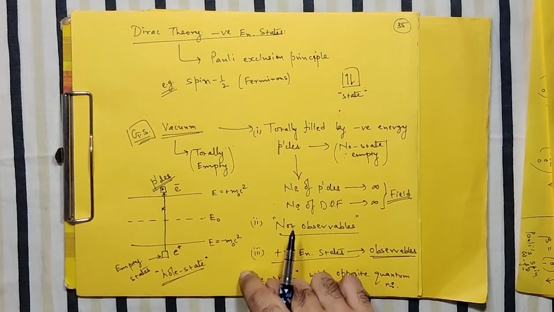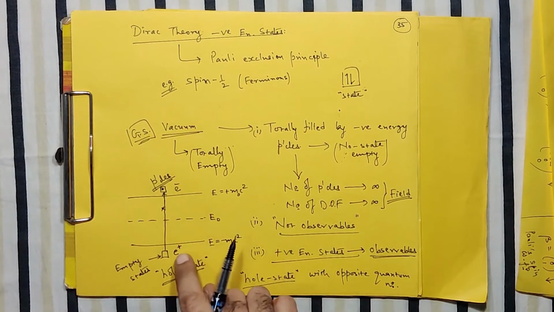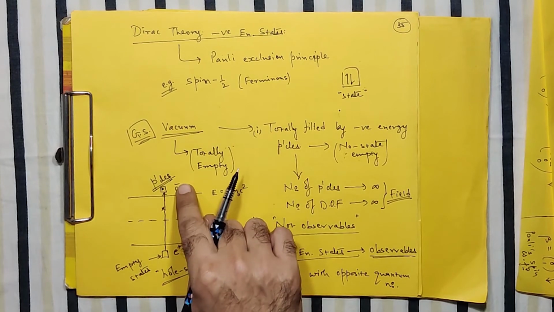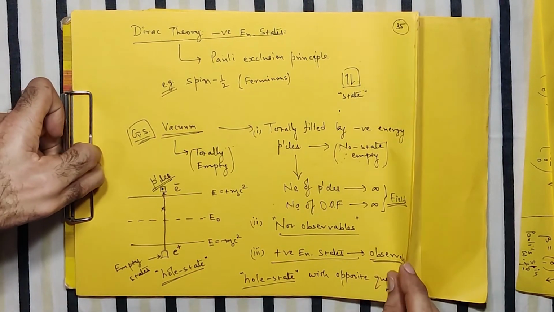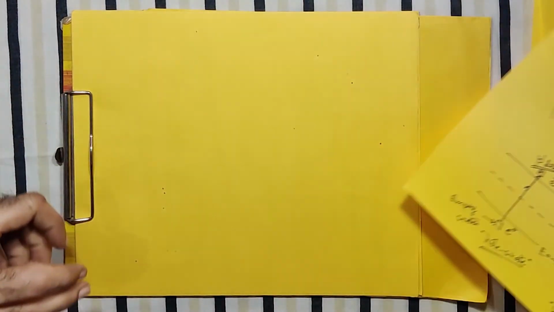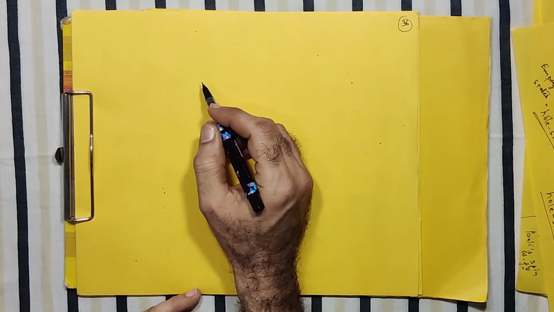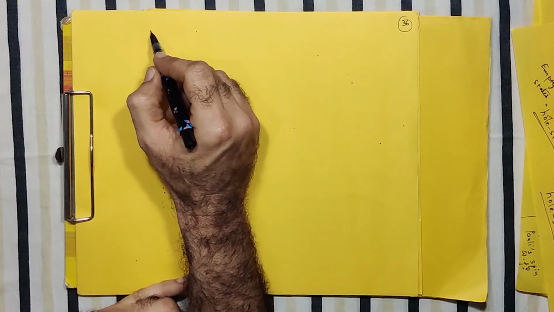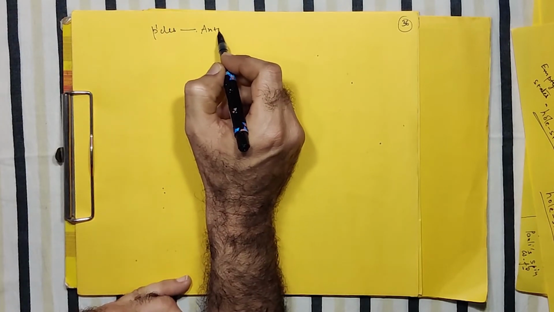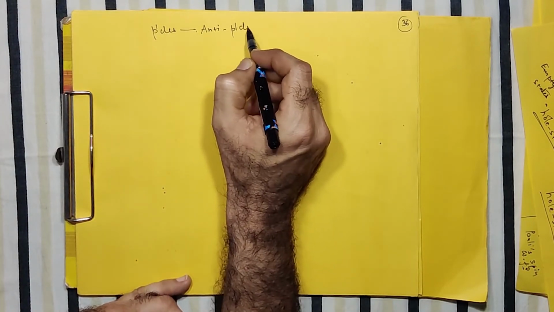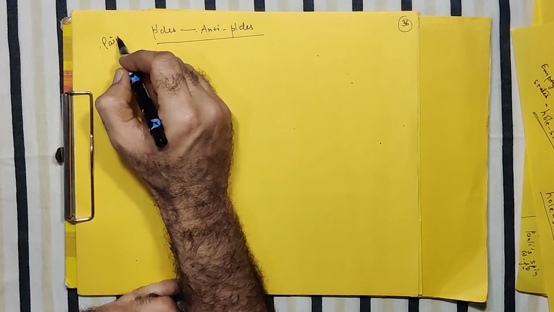So the hole state can be identified as the antiparticle of this observable particle. So Dirac's idea in a way provides, in a very automatic way, the production of particles and antiparticles. And this particle and antiparticle together we call pair production.